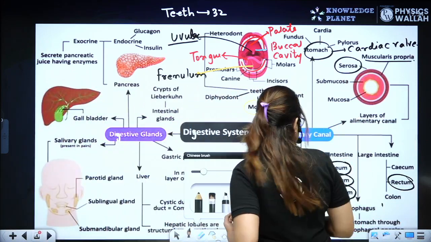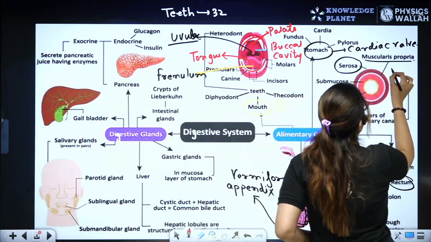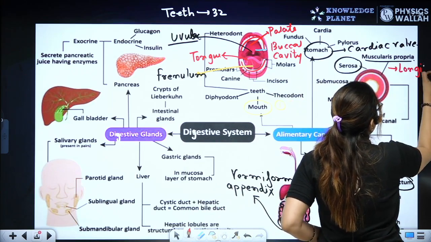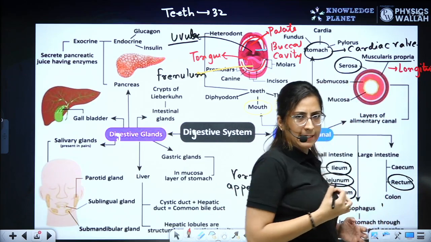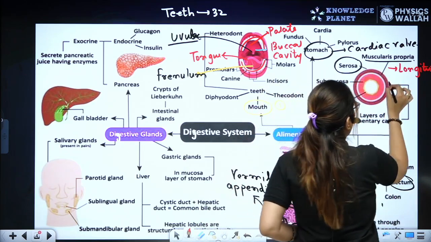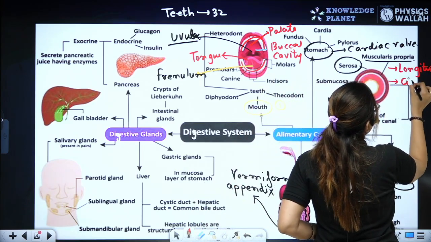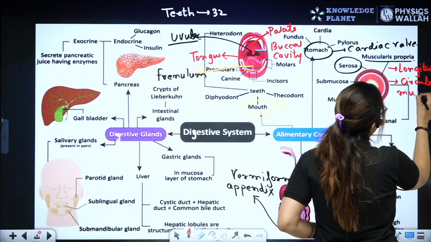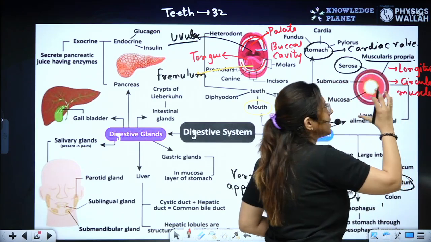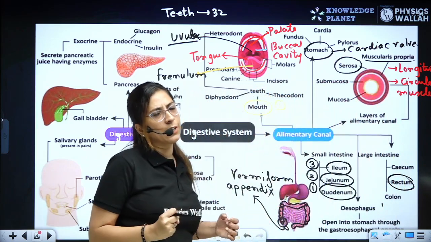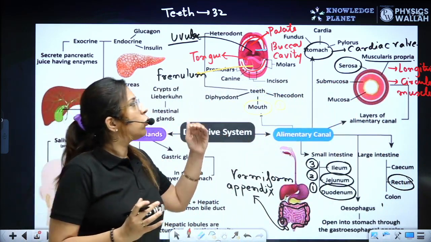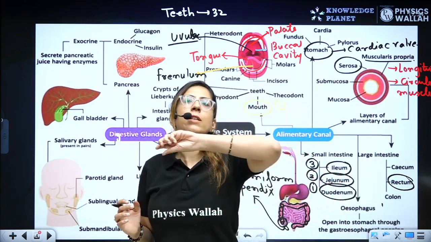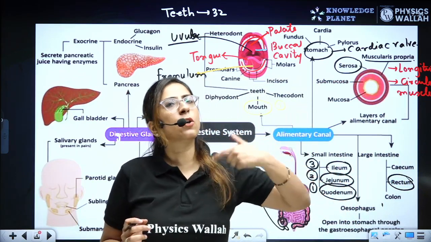Now listen again very carefully. We have the longitudinal muscularis layer, right? And then towards the inner side we have the circular layer. So on the outer side the muscles are arranged in a longitudinal way, and towards the inner side in the muscularis propria, the cells are arranged in a circular manner.